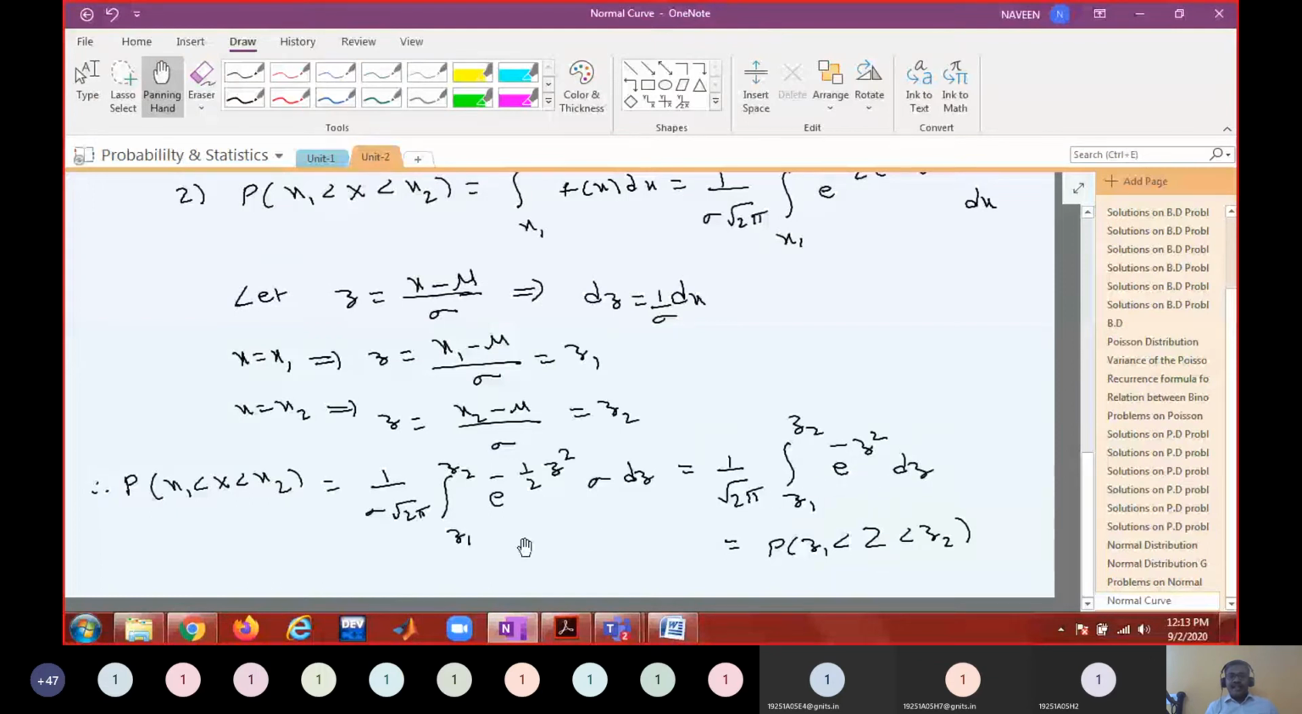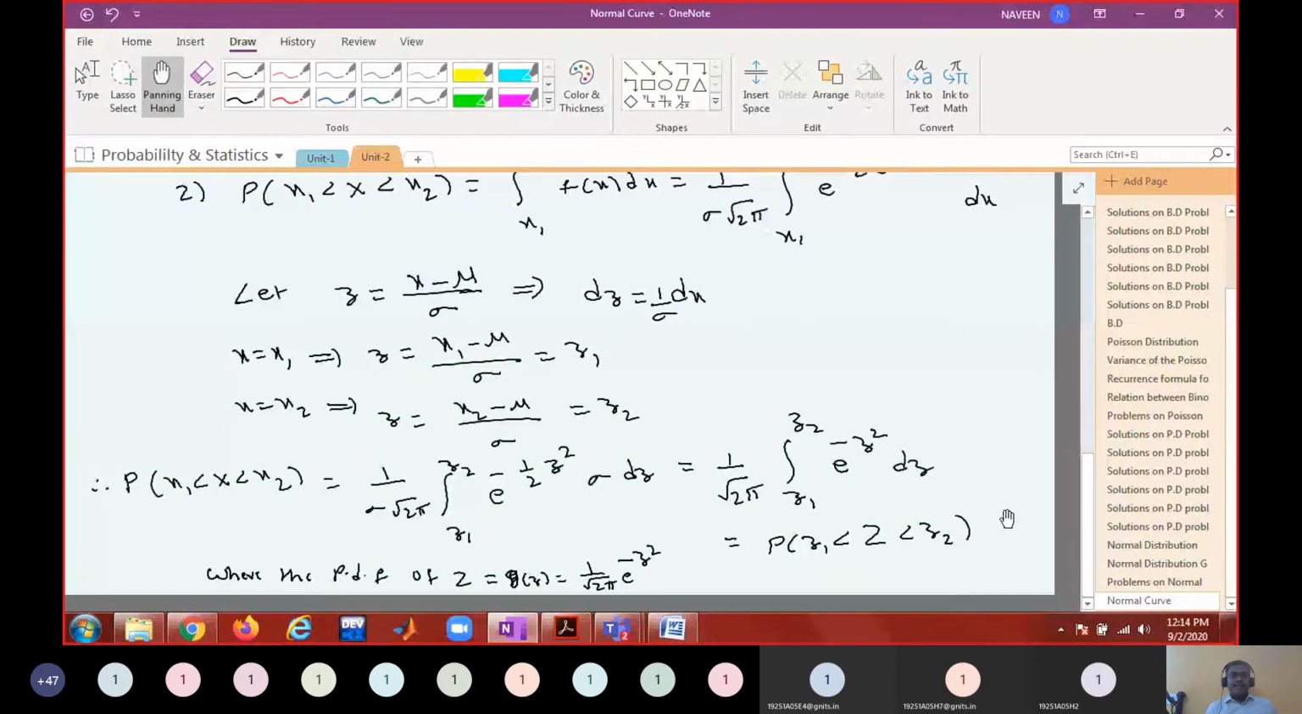Okay, the integrand is the PDF of z, let me call it g of z, equal to 1 by root 2 pi into e power minus z square. Is it not the density function of a normal random variable? With mean and variance, how much is the standard deviation?